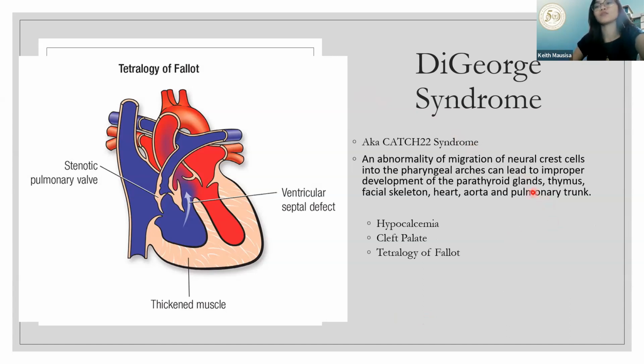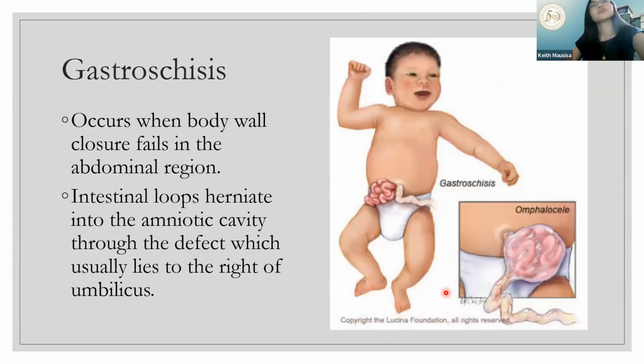Aside from that, the patient could also suffer from recurrent infection and then renal problems. You also have learning problems here. Okay, next, your gastroschisis.